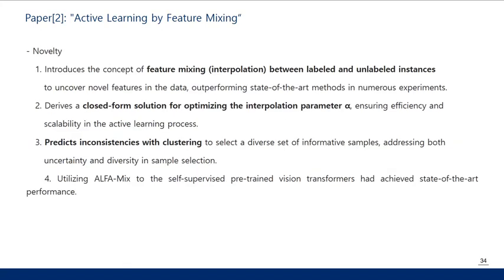Novelties are as follows. By interpolating features of representative samples from labeled data and non-labeled data, we can select queried points near the decision boundaries. Finally, for diversely collecting the data without wasting the budget, clustering methods were applied. There were no other active learning approaches with all three aspects. It had shown significant performance training vision transformers and in low data regime.